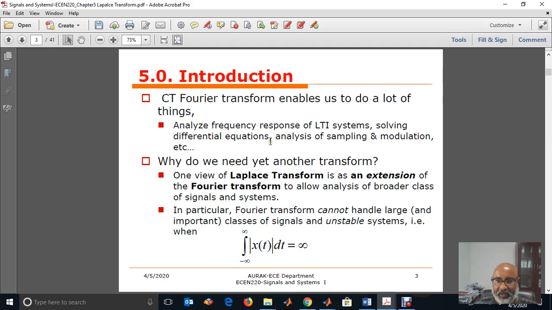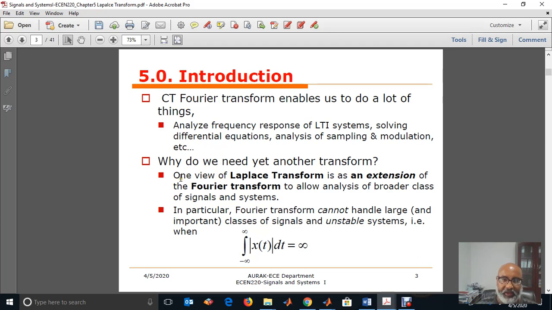We also saw how we can analyze modulation of signals using the frequency domain, and we studied many examples. Now, why do we need another transform? That means, why do we want to study the Laplace transform?